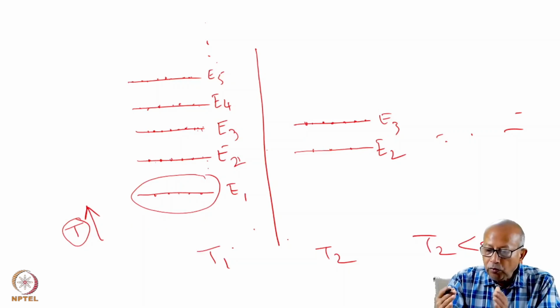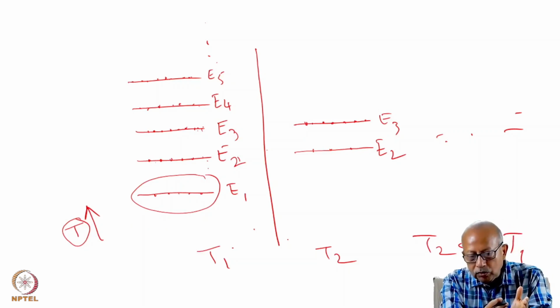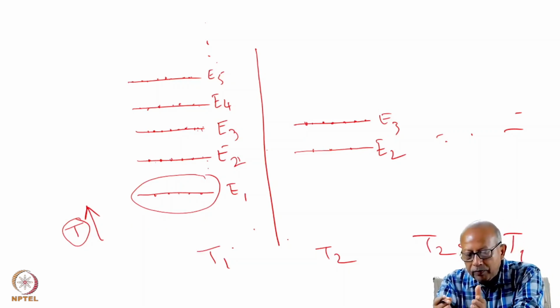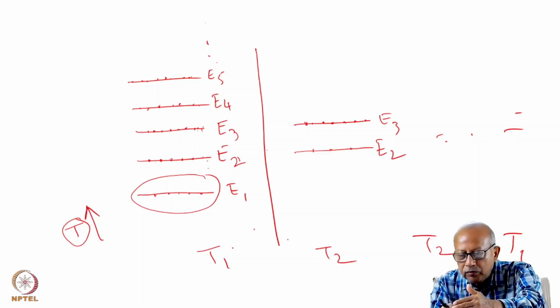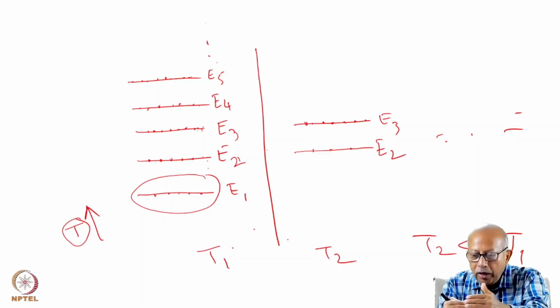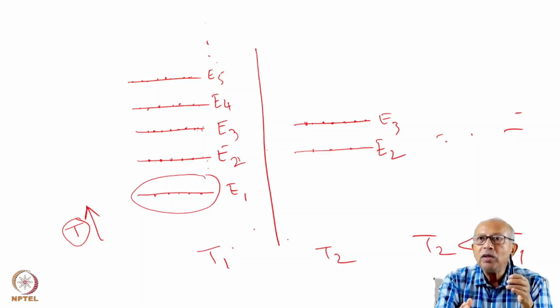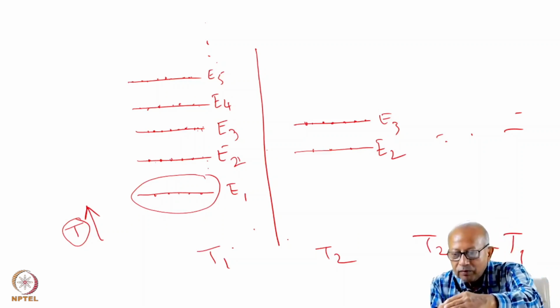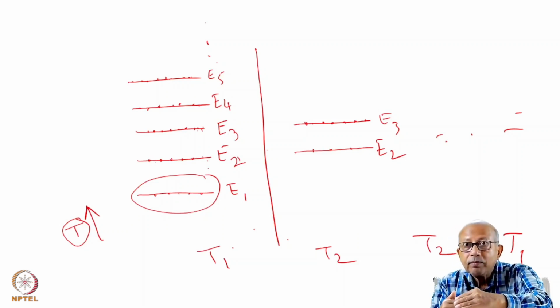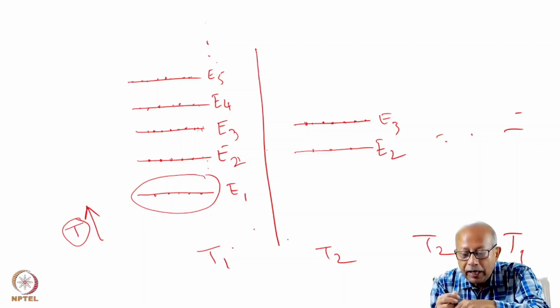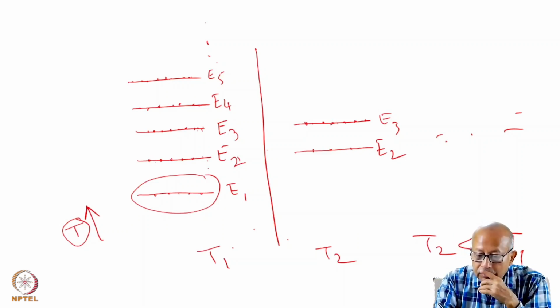And now as you cool this medium, you also allow it to travel through a region where you have placed a cavity. As this population inverted medium travels through the cavity, it will be able to amplify light at this frequency, because there will be spontaneous emission at this frequency.